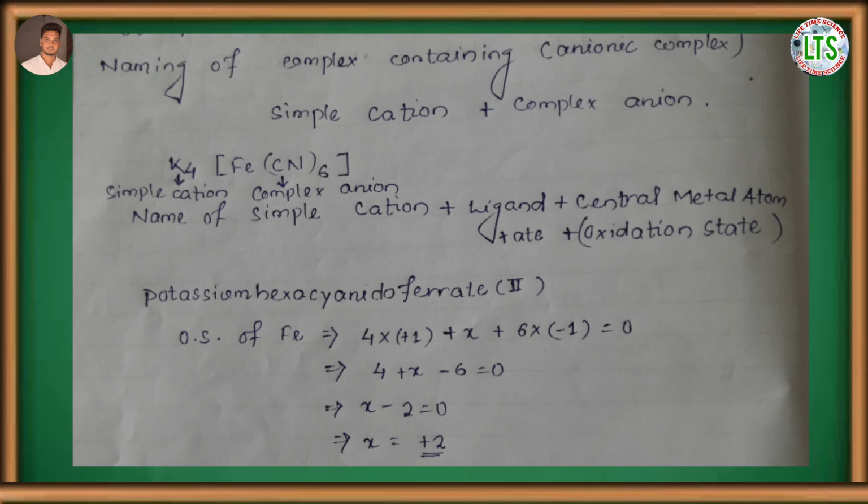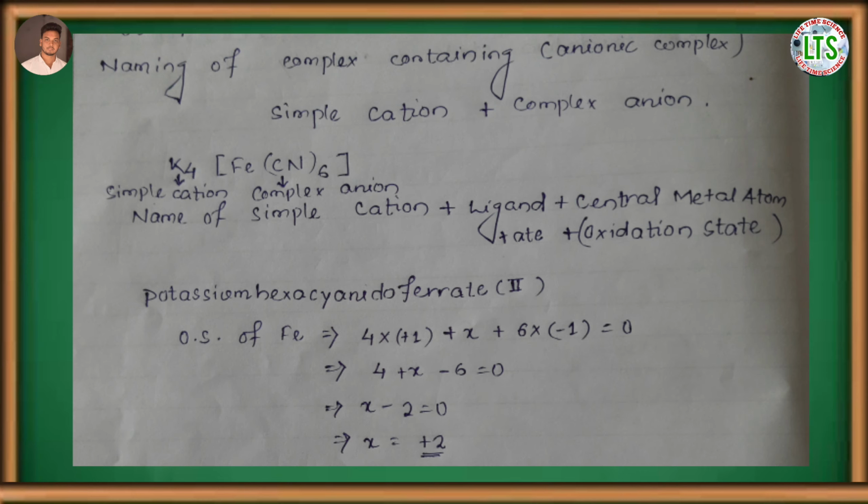So the name is, first the name of the simple cation, that is potassium. Here we cannot write tetrapotassium. Then the name of the ligand, hexacyanido.